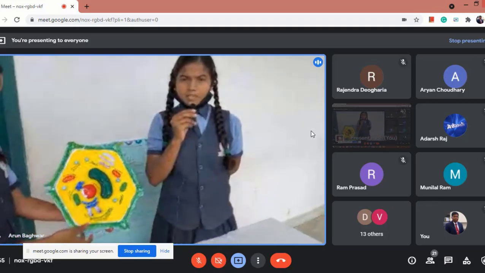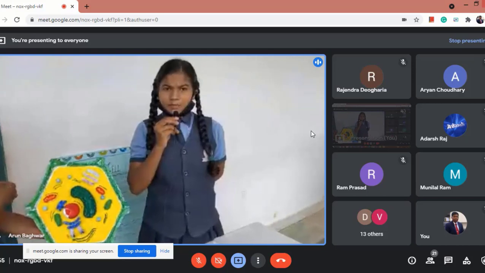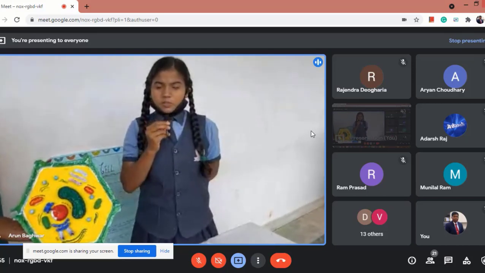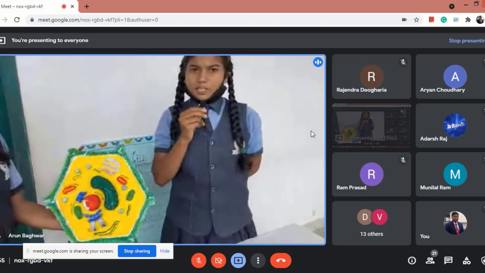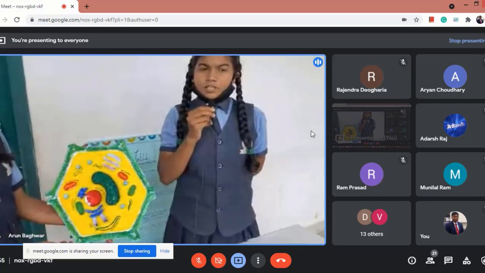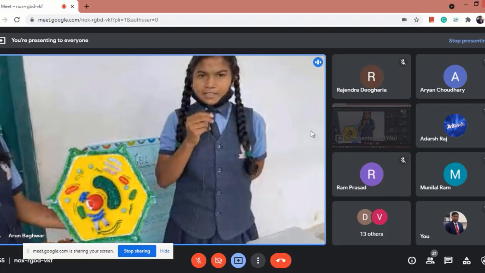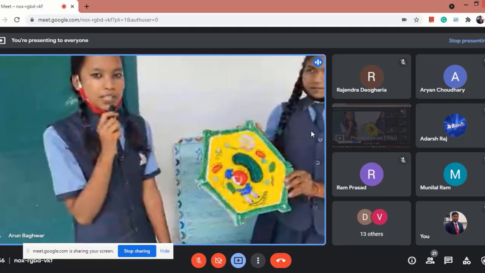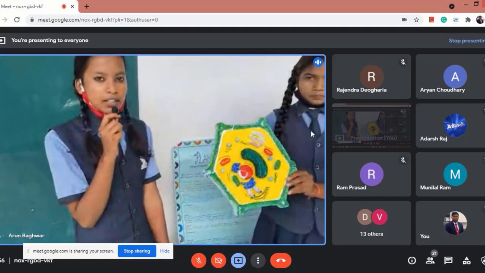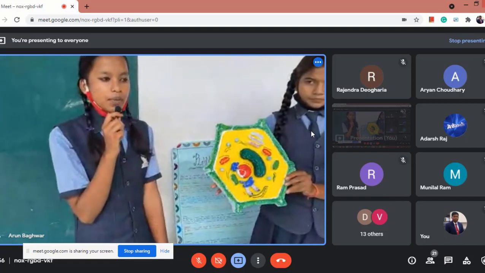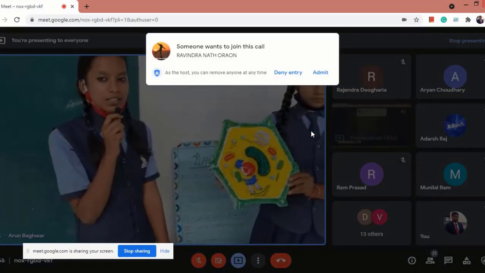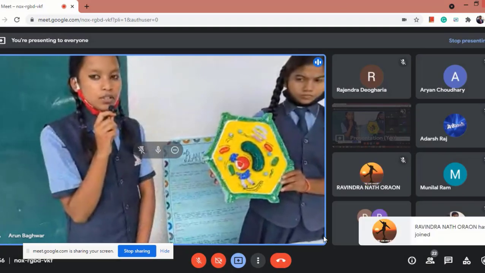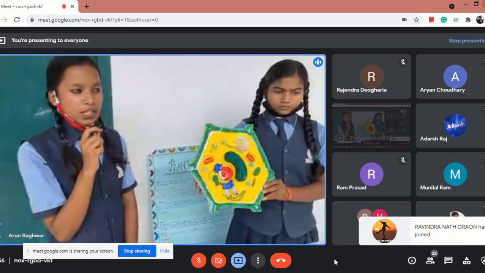Ribosomes are the smallest membrane-bound organelles, and they are composed of protein and RNA. Golgi apparatus is found in eukaryotic cells and is involved in distributing the synthesized molecules to various parts of the cell.